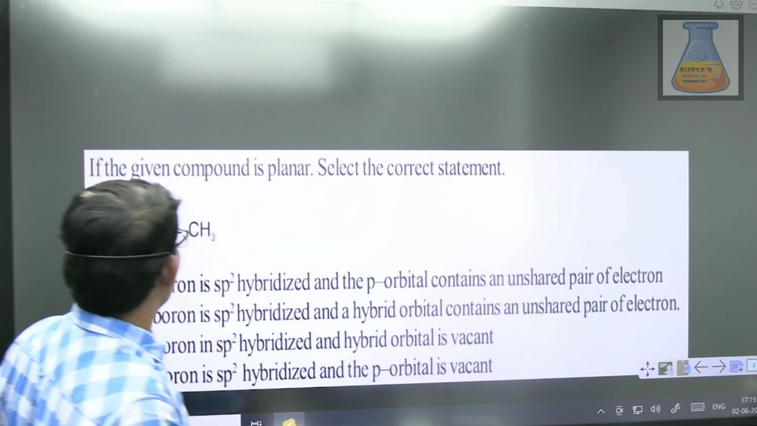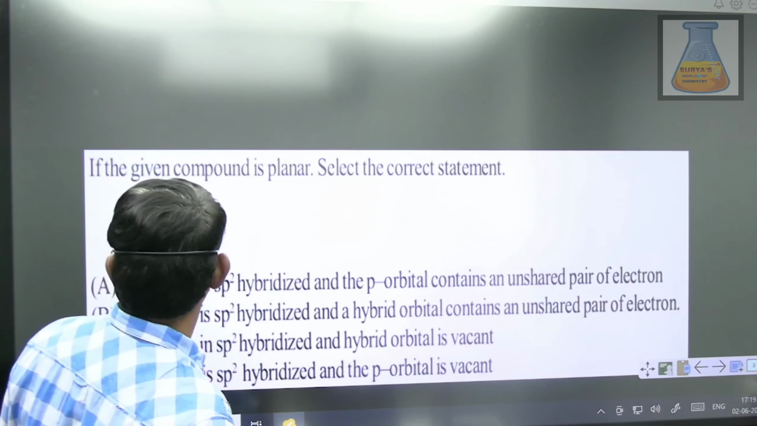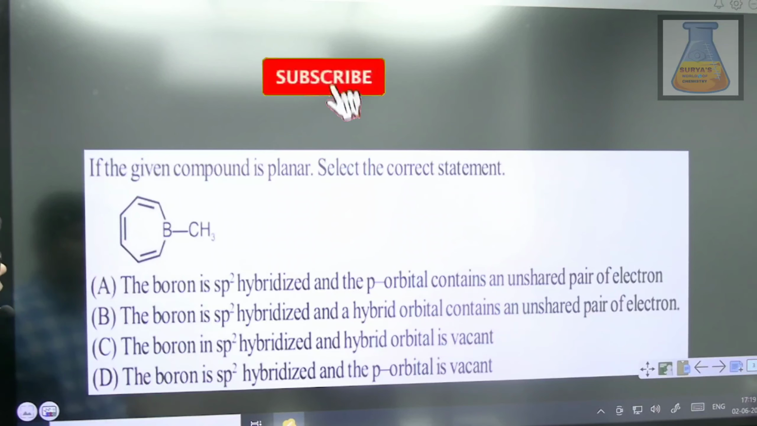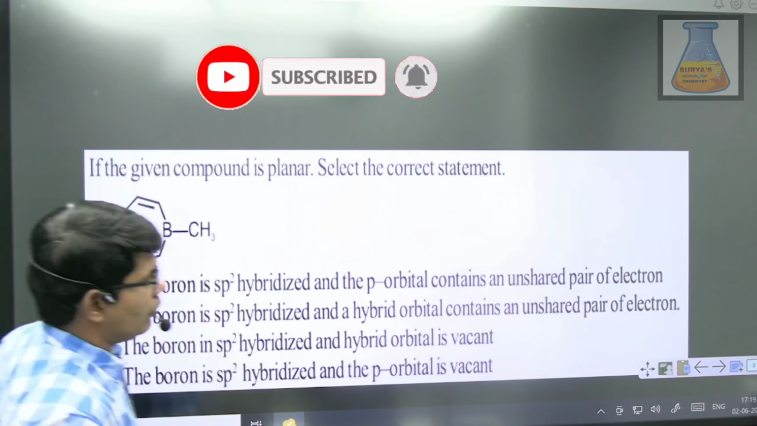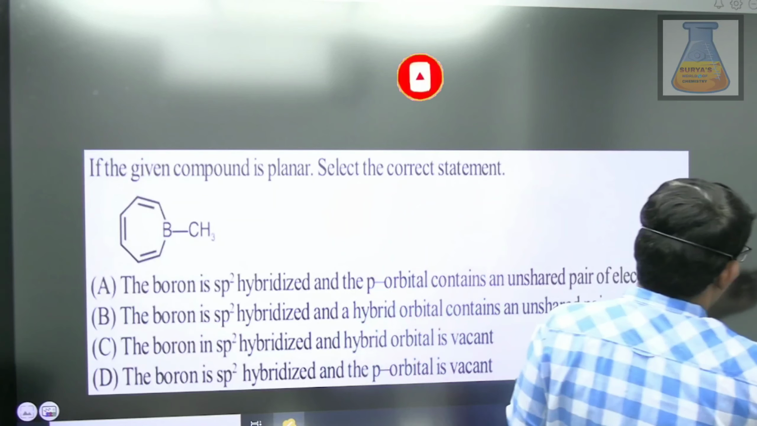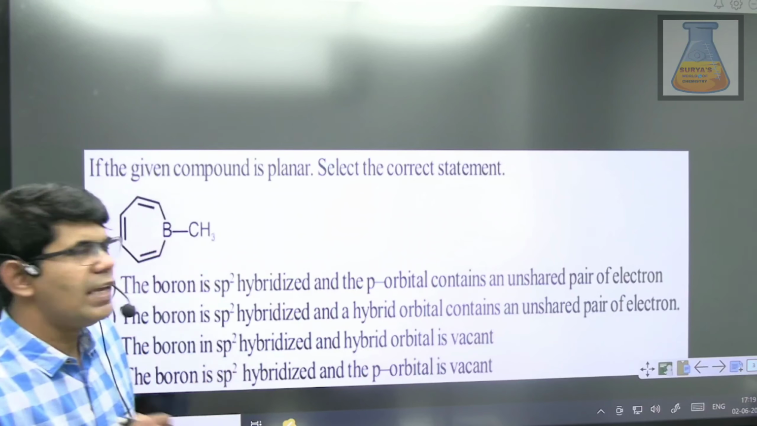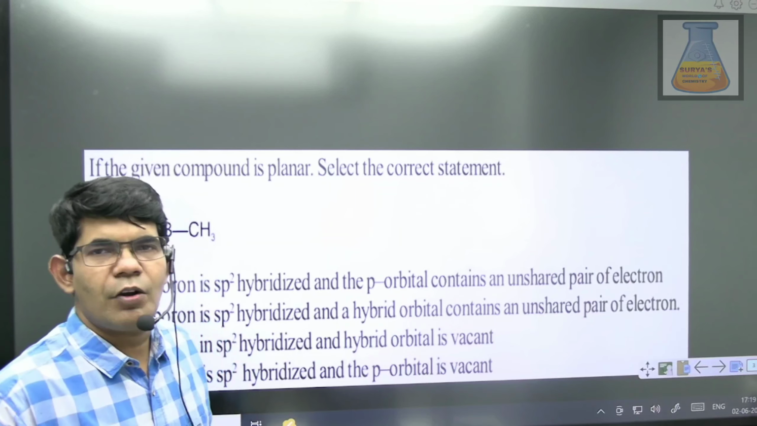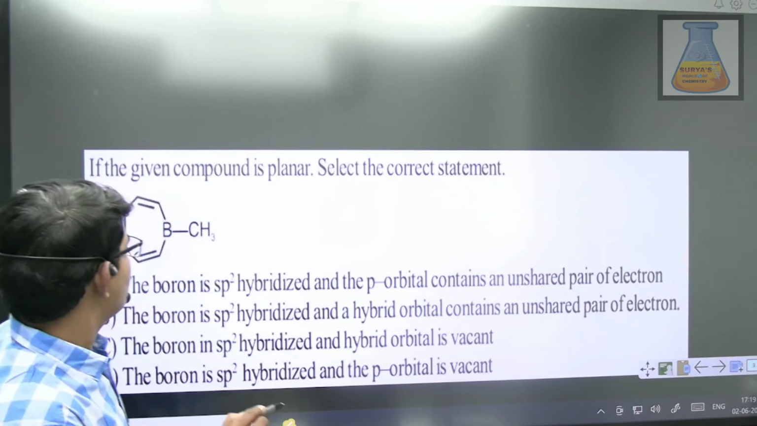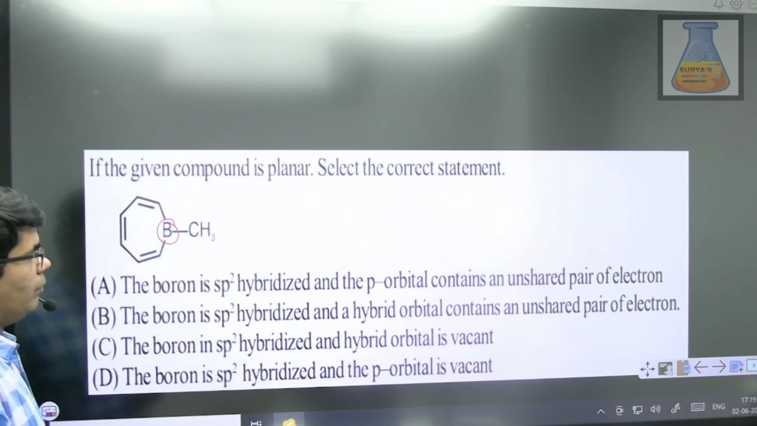The first question: if the compound is planar, select the correct statement. Here, this is a heterocyclic compound. What is a heterocyclic compound? In a cyclic ring, if there is any other atom apart from carbon, then it is considered to be heterocyclic. Like in this compound, we have boron, which is a heteroatom.